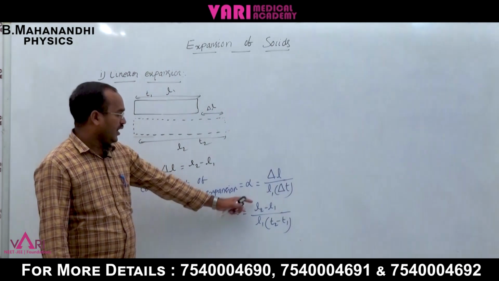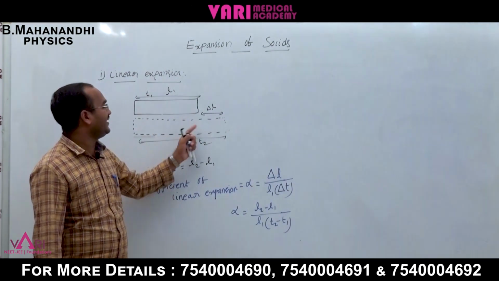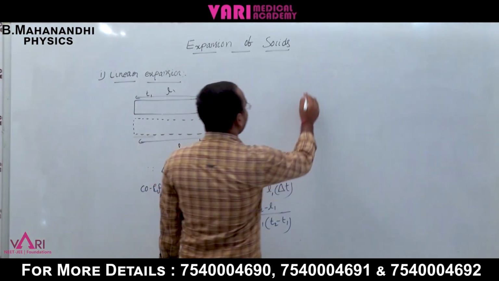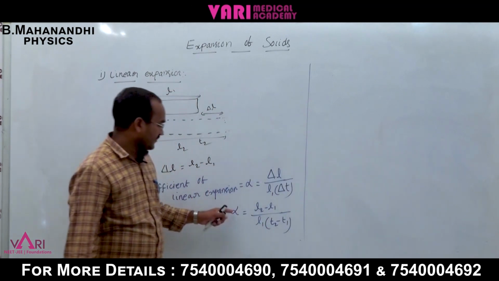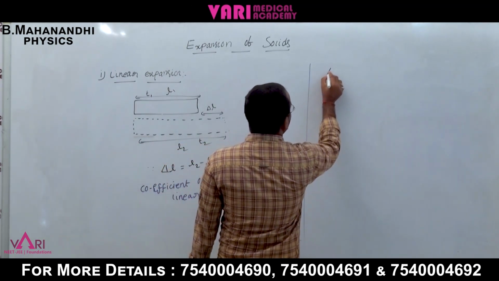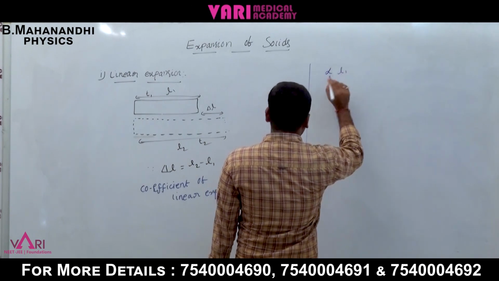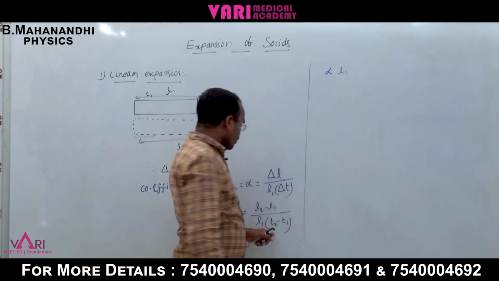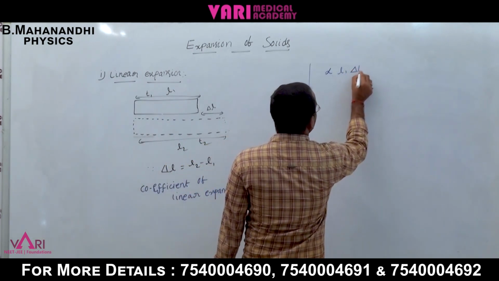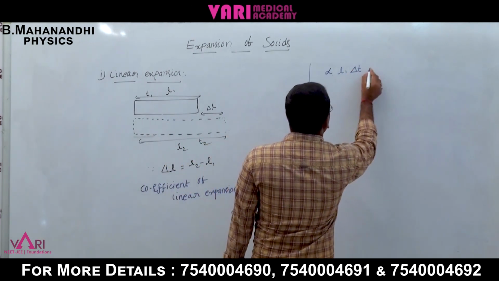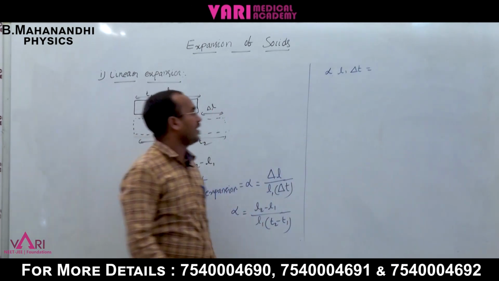Now cross multiplying, alpha into L1 into T2 minus T1, which is del T, is equal to del L, which is L2 minus L1.